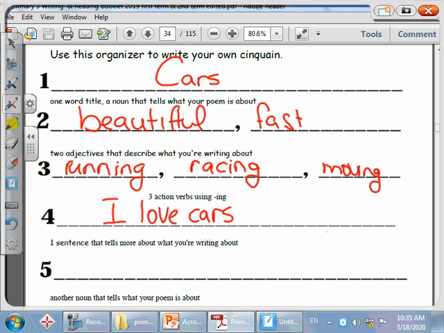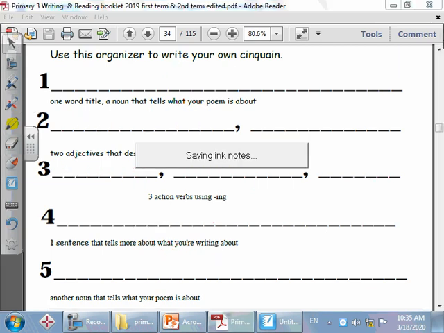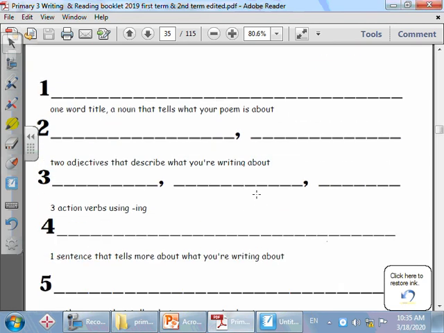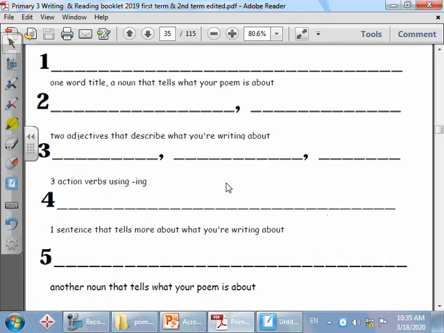So here I wrote about cars. I want another noun for cars. We said the noun could be a name of a person, place, or thing. So let's think about a name of a car. Very good, BMW. So we can write here BMW. Excellent. So it's very easy, yes? And exciting. Let's write another one in the next page. Okay.